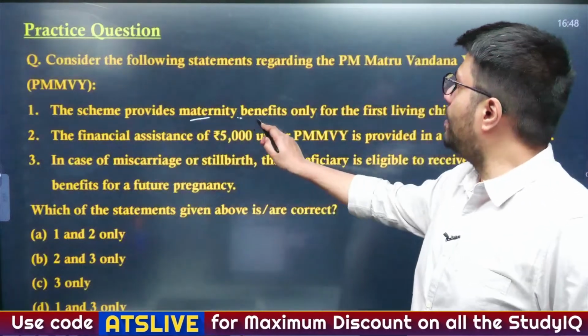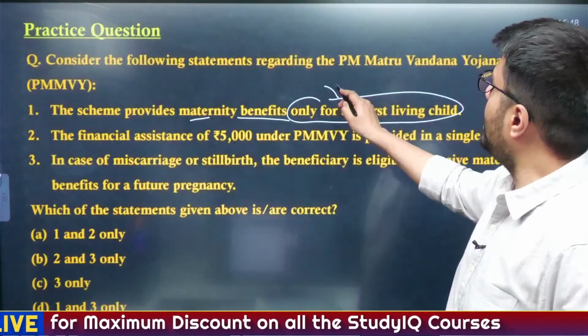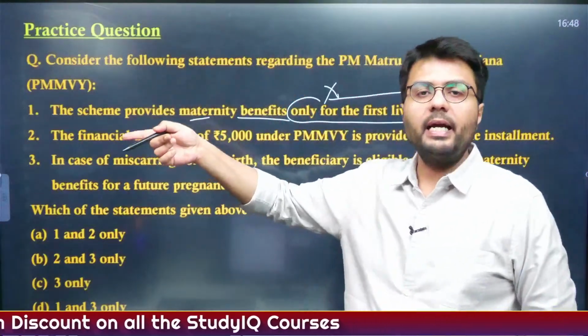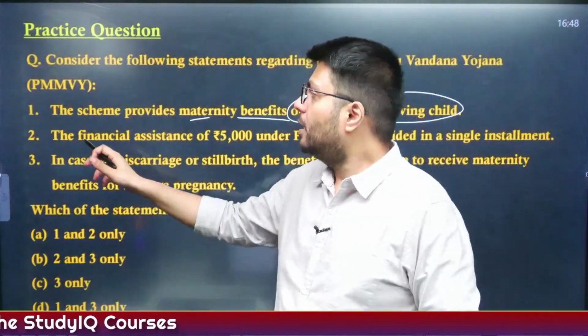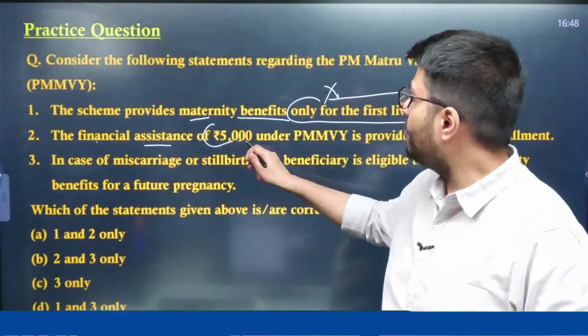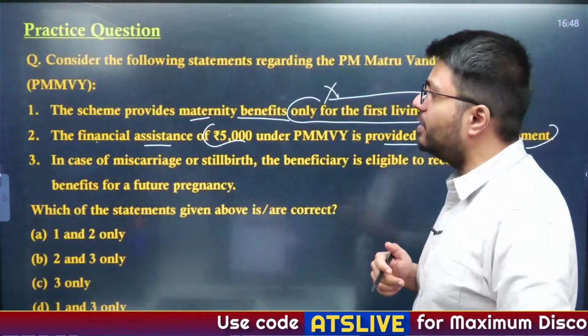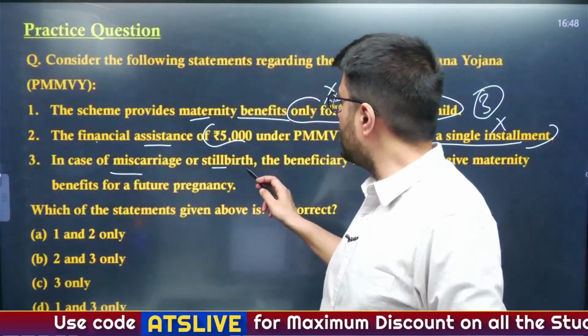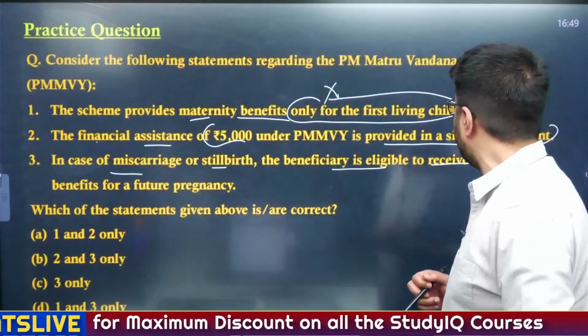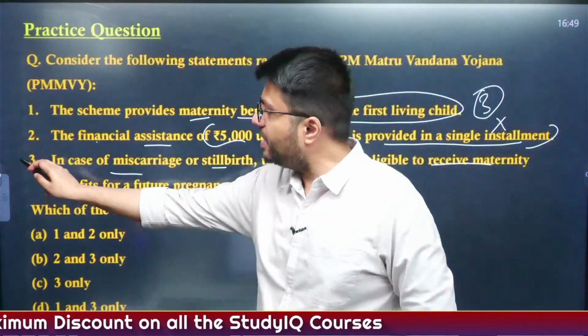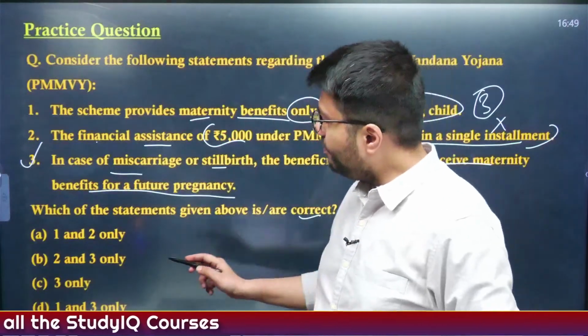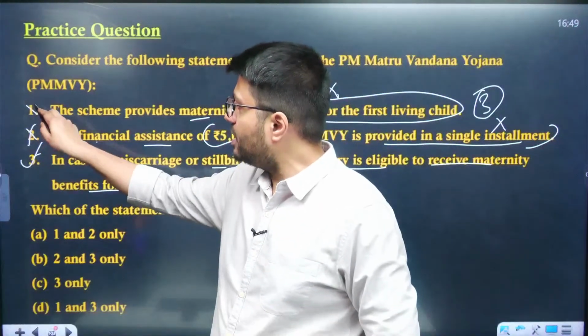The first statement: the scheme provides maternity benefit only for the first living child. Incorrect, I told you it is provided for the second child, provided it is a girl. The second statement: the financial assistance of 5,000 rupees is provided in a single installment. Again, incorrect. It is provided in 3 installments. Third: in cases of miscarriage or stillbirth, the beneficiary is eligible to receive maternity benefits for a future pregnancy. This one is correct. We have to identify the correct statement. Only the third one is right, the first and second are incorrect. So option C here is the right answer. All of you, Sarang, Shishmita, Shweta, Baga, Office Data, Yashi, all of you have gotten this right.